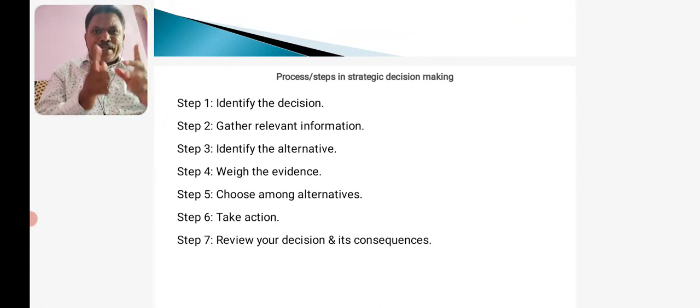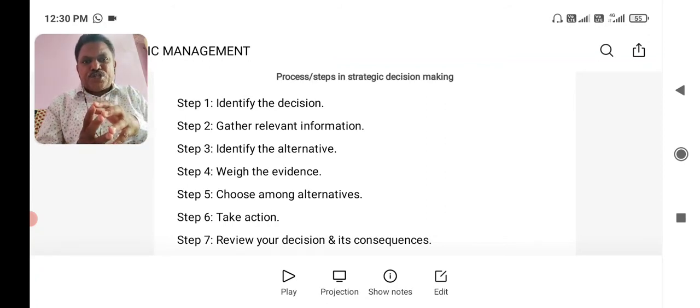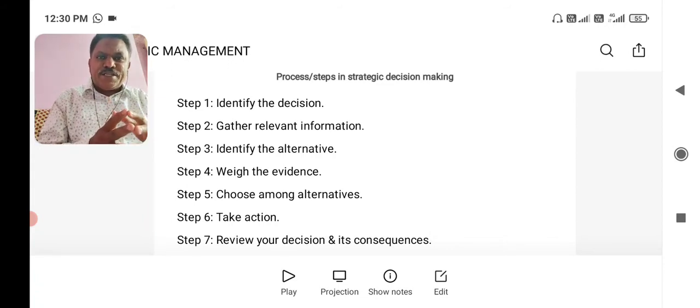All these options are there while identifying the alternatives. When you are identifying the alternatives, the factor to be considered in mind is, first of all, it should be promissory in nature. It should have a promise that if we select this particular option, that option is going to be good in future for the organization.